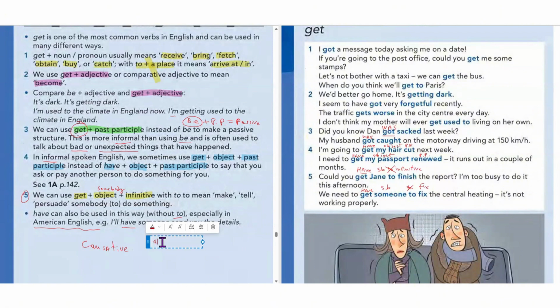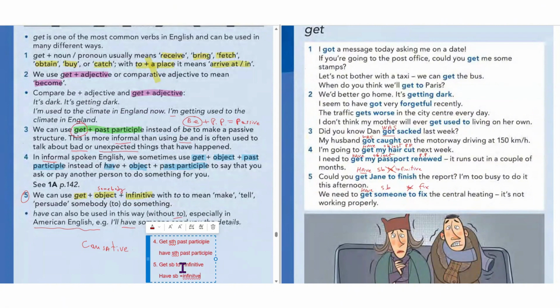So 4, get something past participle, and then we can say have something past participle. 5, get somebody to plus infinitive, and then have somebody plus infinitive.